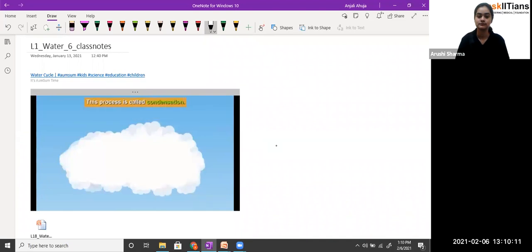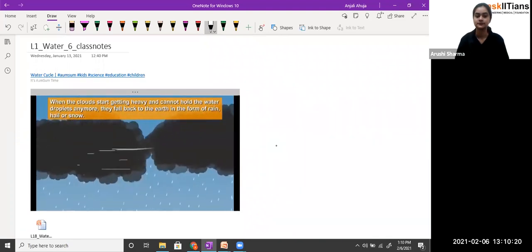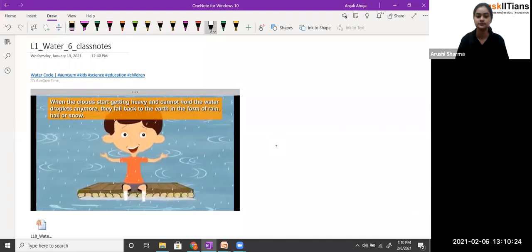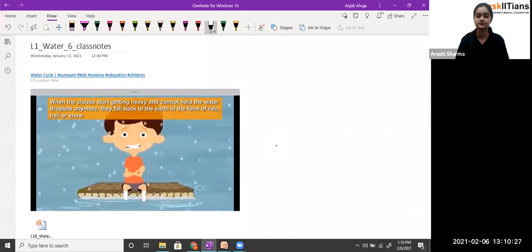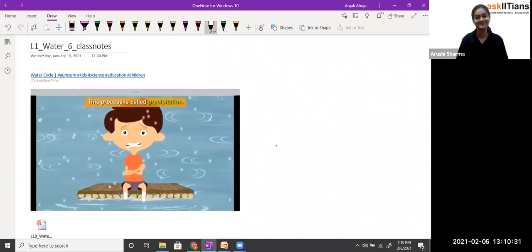This process is called condensation. When the clouds start getting heavy and cannot hold the water droplets anymore, they fall back to the earth in the form of rain, hail, or snow. This process is called precipitation.